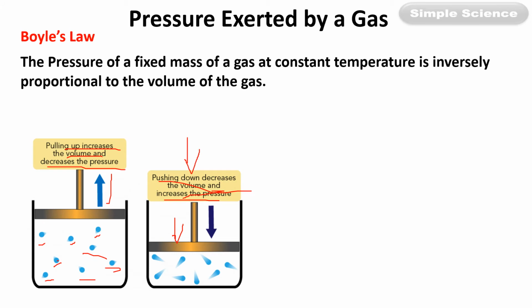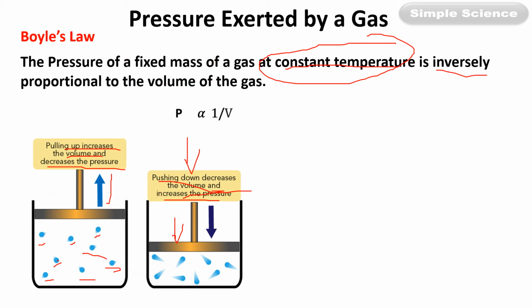Now Boyle's law states that pressure of a fixed mass of a gas at a constant temperature is inversely proportional. Inversely. These are the keywords. What is underlined are the keywords. Fixed mass is a keyword. Constant temperature is also a keyword. So pressure of a fixed mass of a gas at a constant temperature is inversely proportional to the volume of the gas.